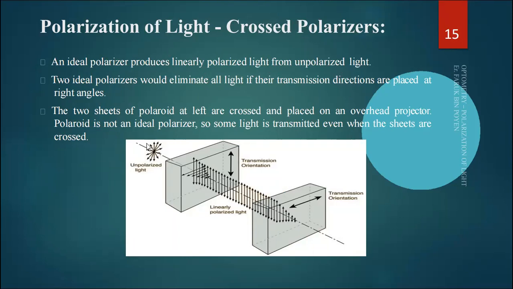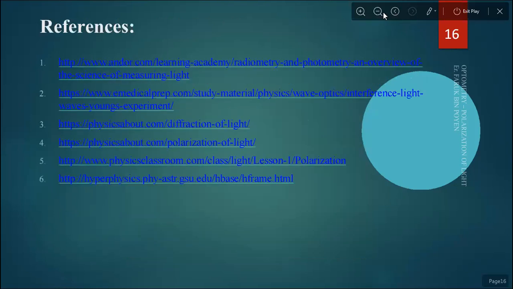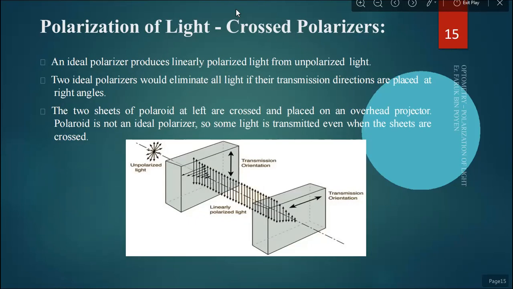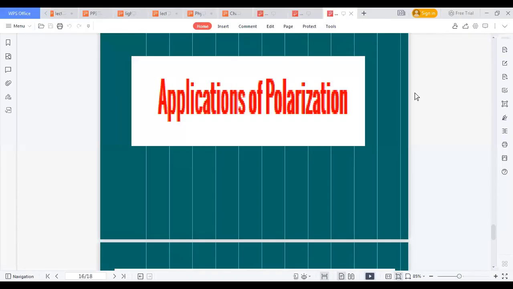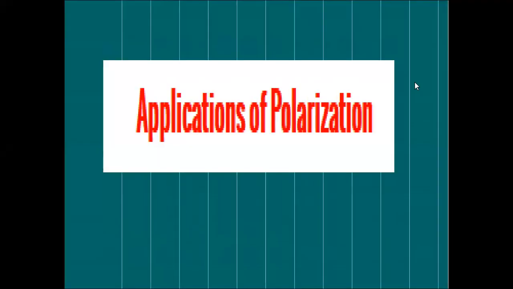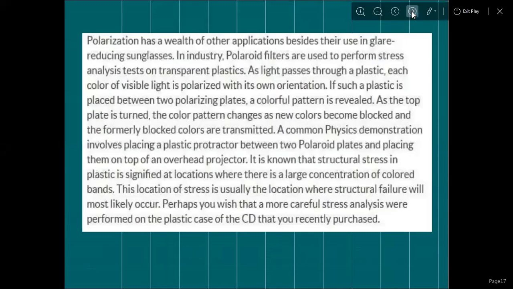This is the unpolarized light, and after coming to this transmission orientation it becomes linearly polarized light, and then another transmission orientation. So this is the end of polarization. In our previous lecture, we discussed applications of polarization. This is an important question for you: application of polarization. We have discussed this in real life.